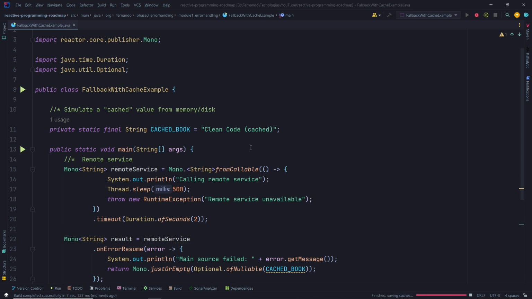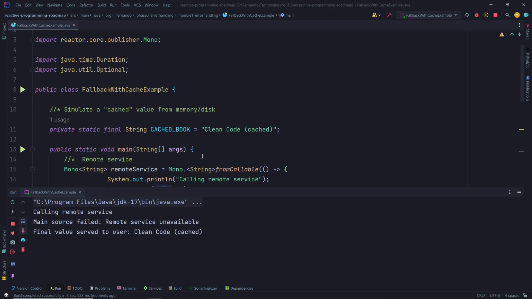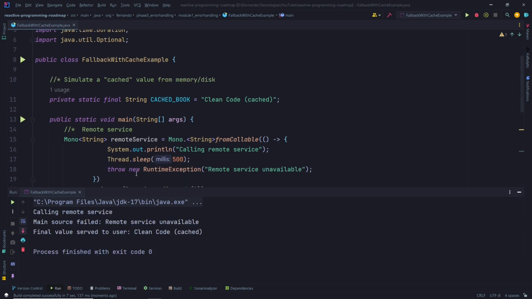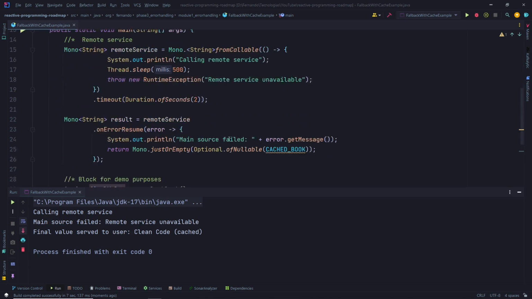First we have our main service, our remote main service, which is this one. This one throws an exception. Which exception? Remote service unavailable. After that we use the operators: we use onErrorResume and we use Mono.just.